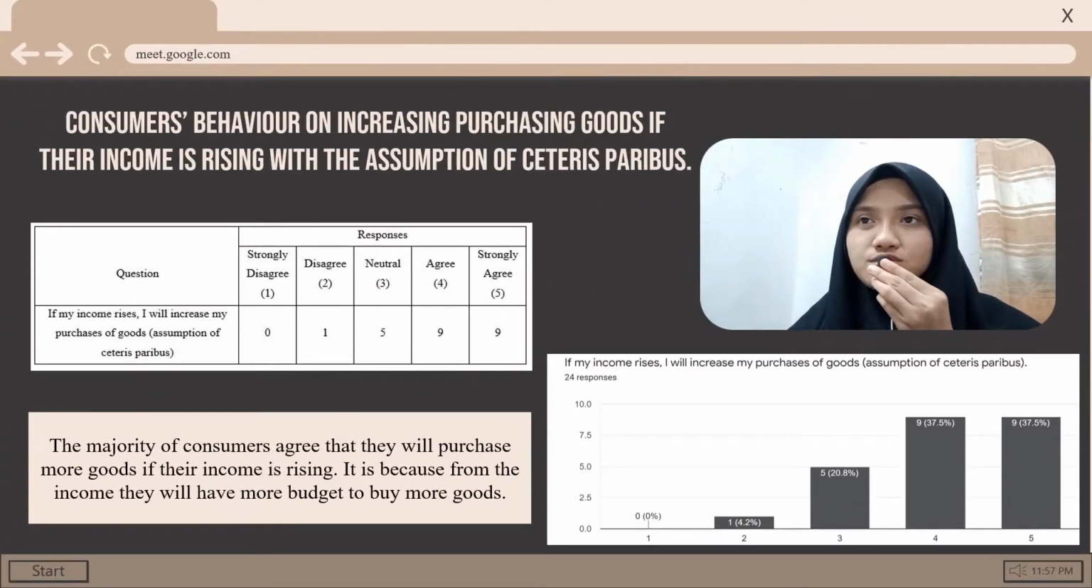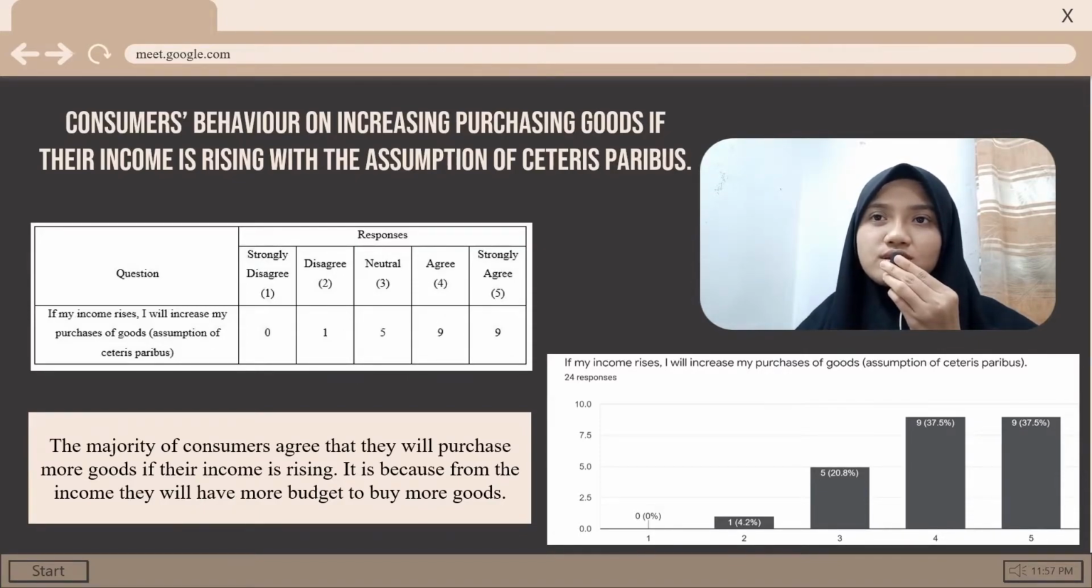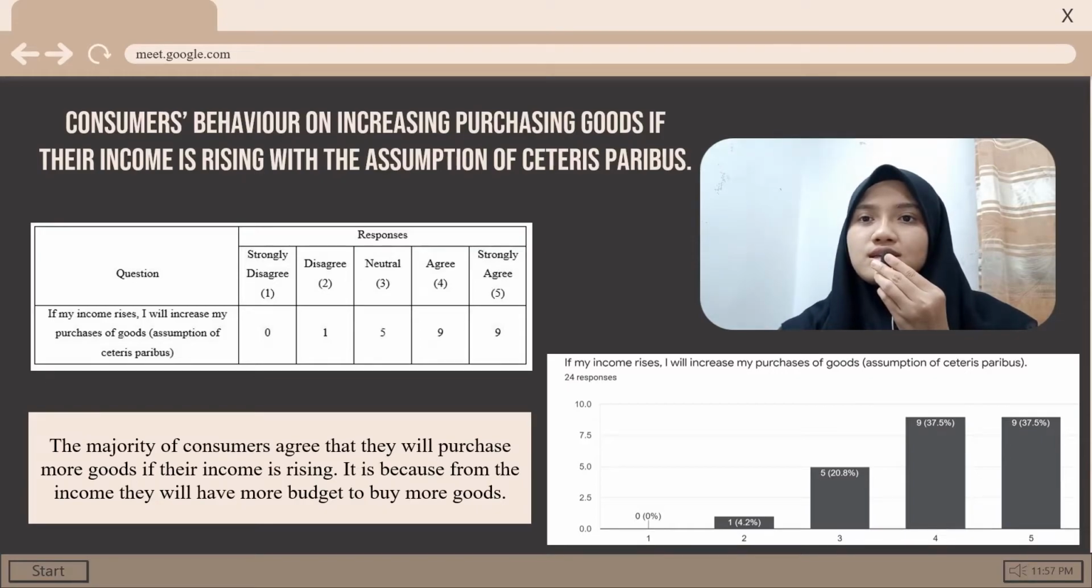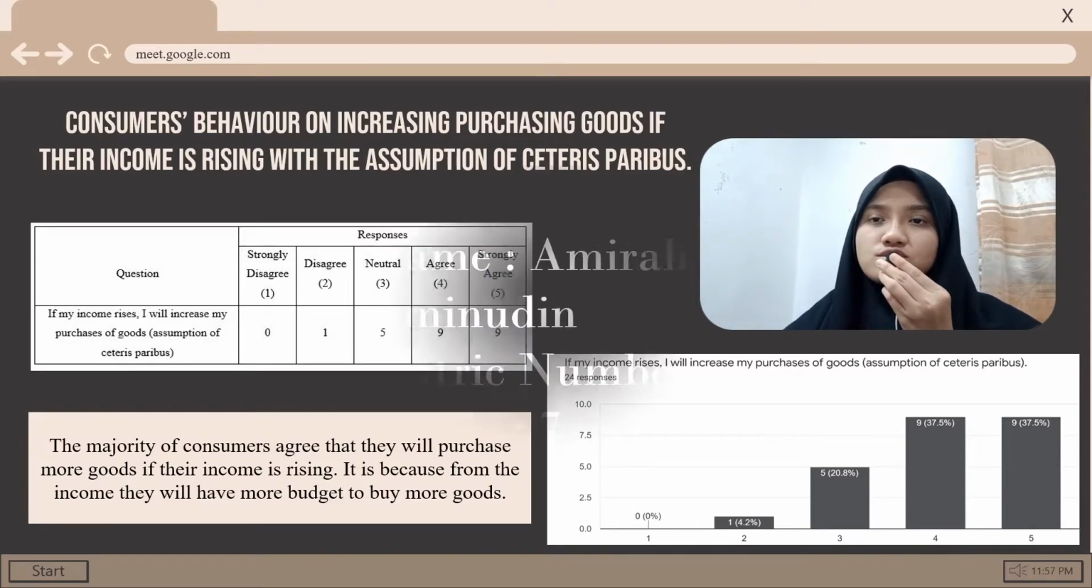The first one is consumers' behavior on increasing purchasing goods if their income is rising, with the assumption of ceteris paribus. There are the same amount of people who agree and strongly agree with the statement, which are 9 people, and there are 5 people who are neutral with the statement. It shows that the majority of consumers agree that they will purchase more goods if their income is rising. It is because from the income they will have more budget to buy more goods.